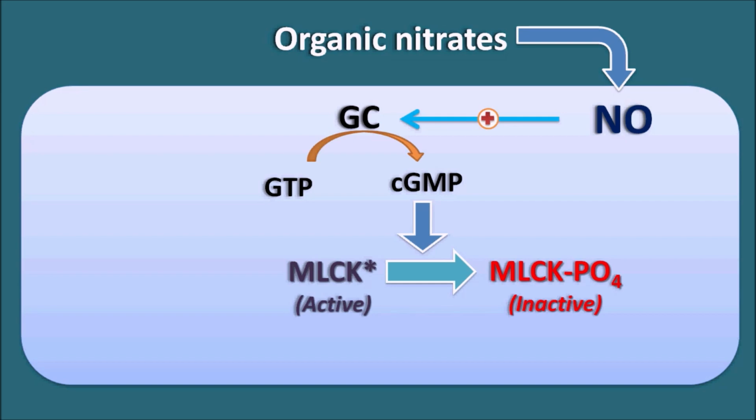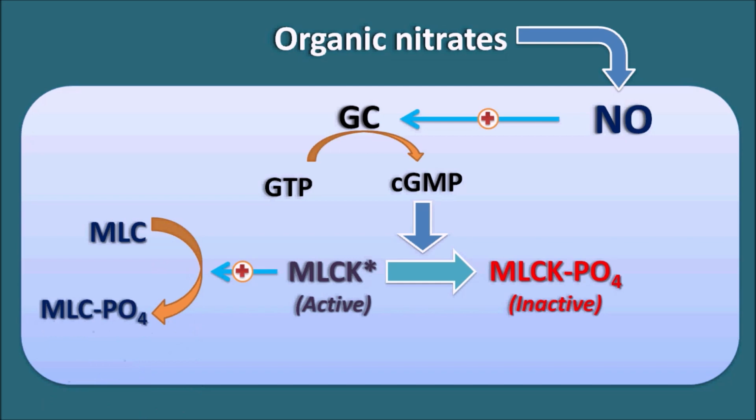But what is the role of this MLCK? Myosin light chain kinases. The kinases are the enzymes which are responsible for the phosphorylation. So MLCK can convert the myosin light chains into myosin light chain phosphates, which can then form a complex with the actin to form an actin myosin complex which produces the contraction in the vascular smooth muscle.